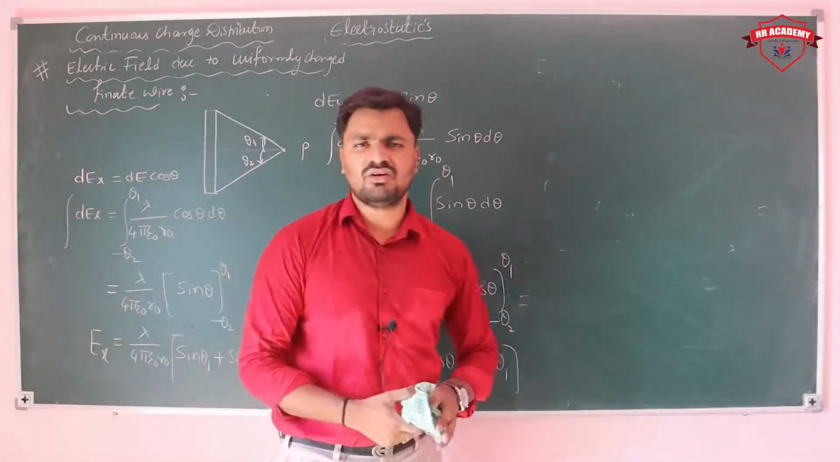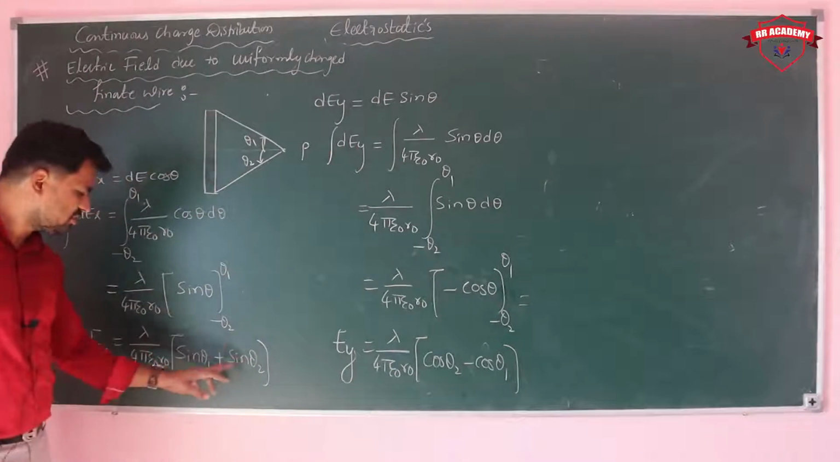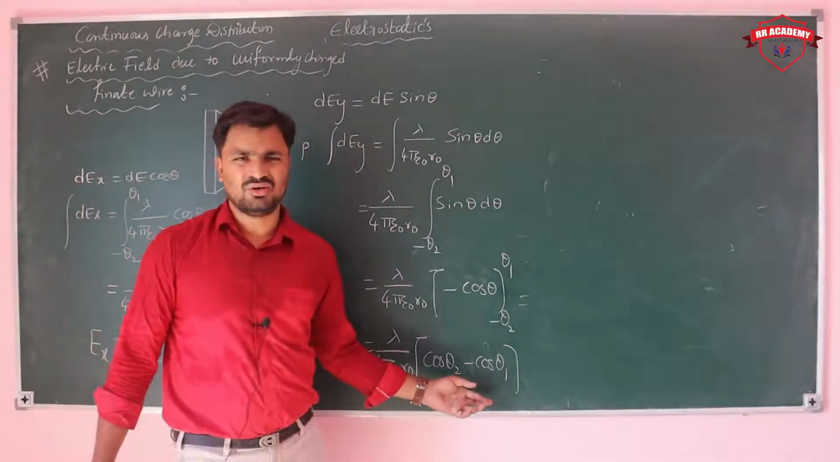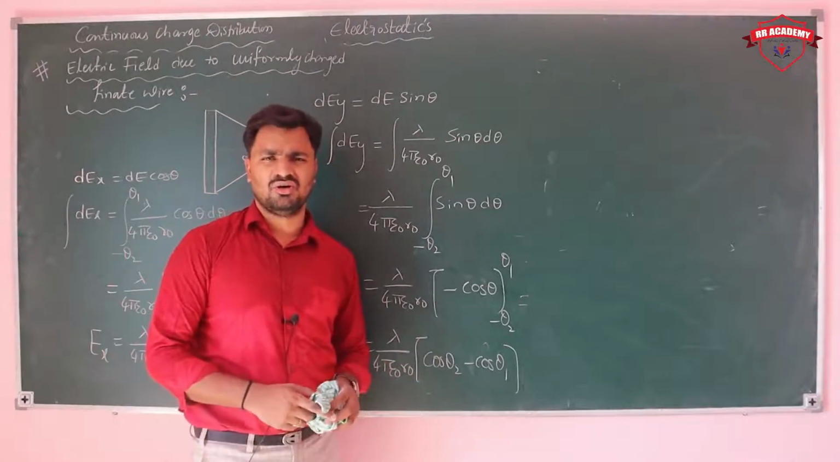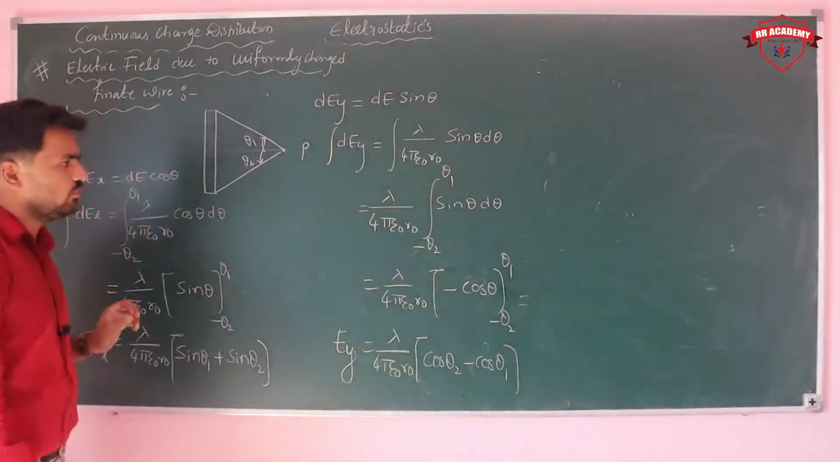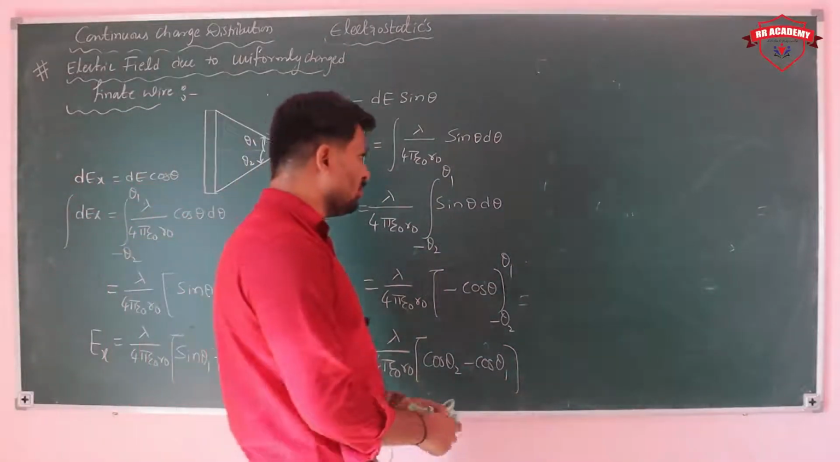If theta 1 is equal to theta 2, then this becomes 2 times sin theta. If theta 1 is equal to theta 2, the cos becomes 0. So that is the value for a finite wire. Very simple, you can just put it in.